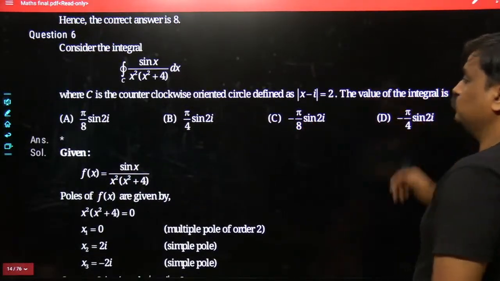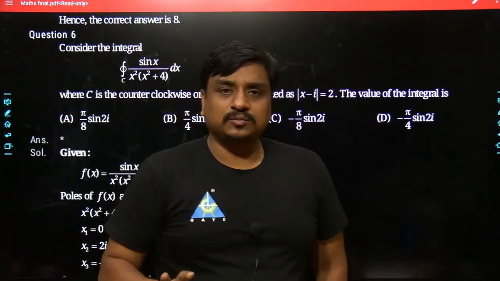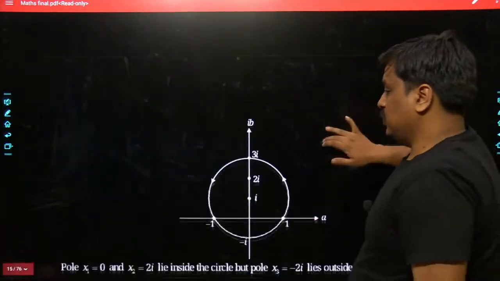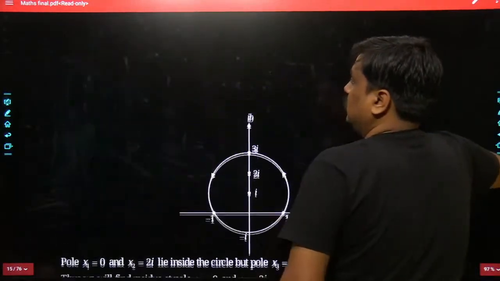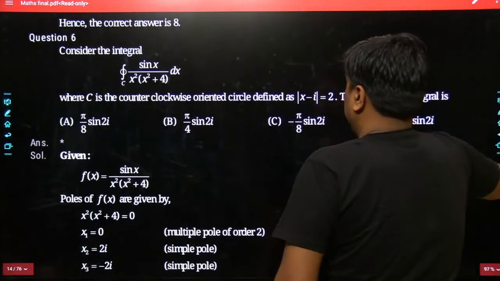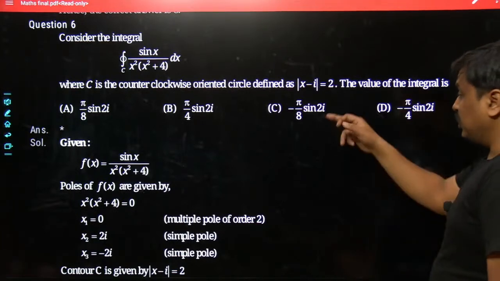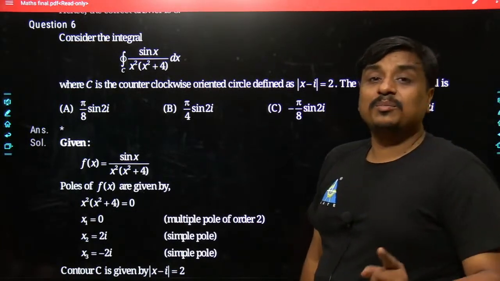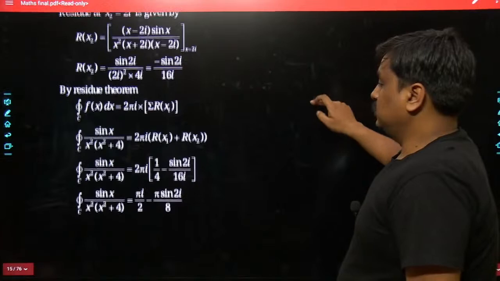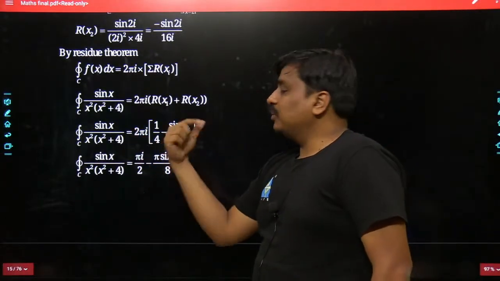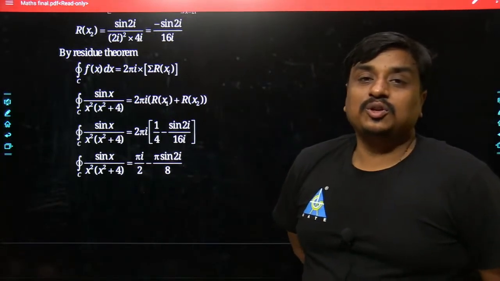nowhere is it present. And as far as the answer key which has been released by the GATE body, you can just recall the answer they have given: pi i divided by 2. The answer they have given is minus pi divided by 8 times sine of 2i. What is the mistake they would have made? My dear friends, they forgot about this component, that even x equals 0 is also getting encircled.